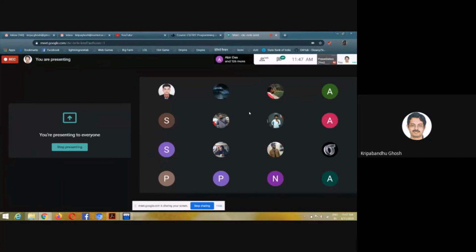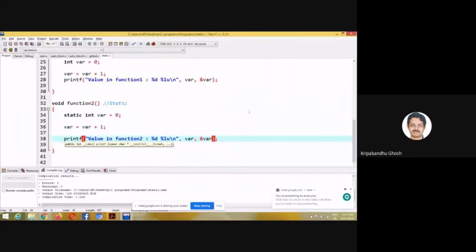So it is possible that that is what is happening for the variable in function 1. There is a particular kind of memory called cache memory. Cache memory is the fastest memory, and sometimes this happens. Anyway, let's not worry about the address right now.